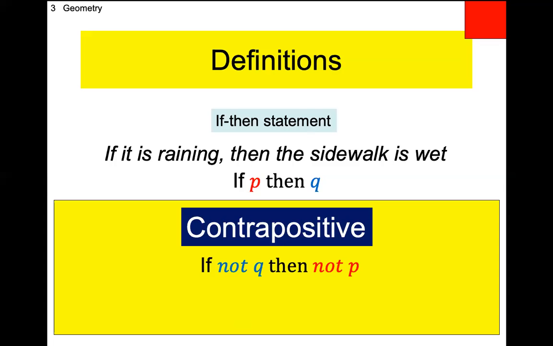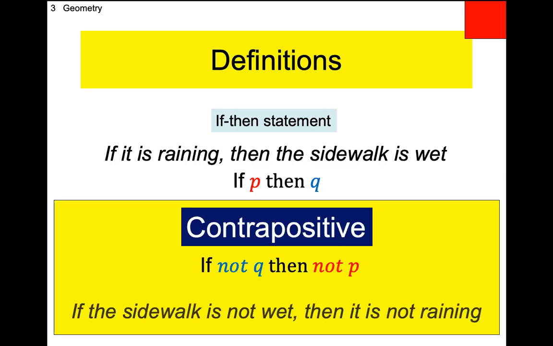And let's see if I can make this construction. Q has got to be my first part, and I got to negate it. Initially it says the sidewalk is wet. So I'm going to say if the sidewalk is not wet, and now it says not P, so I'm going to negate P. If the sidewalk is not wet, then it is not raining. So there would be your conditional statement created as a contrapositive. If the sidewalk is not wet, then it is not raining.